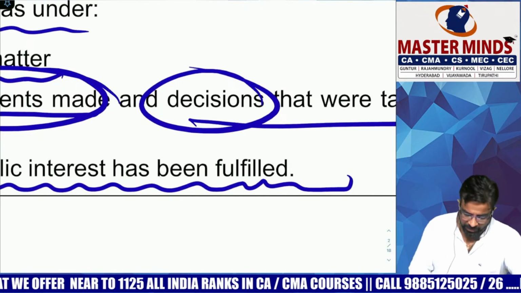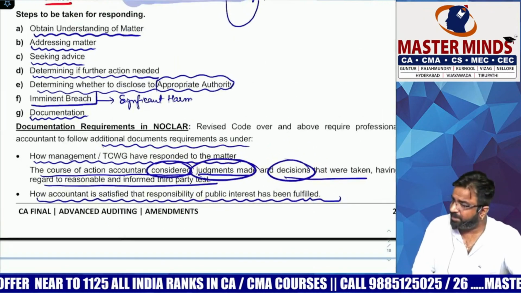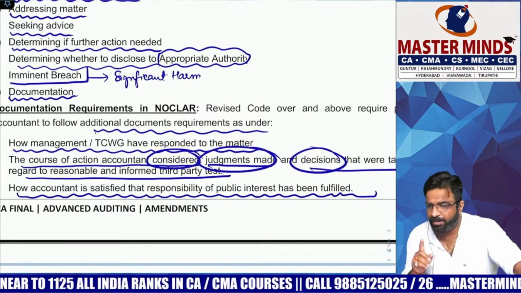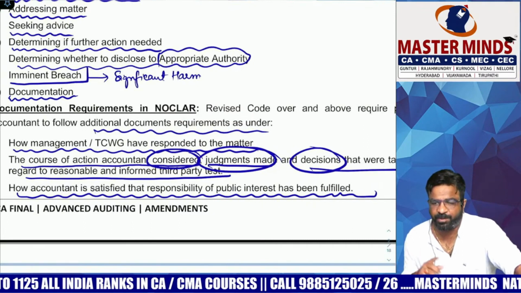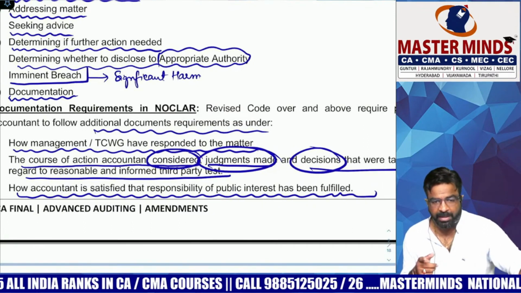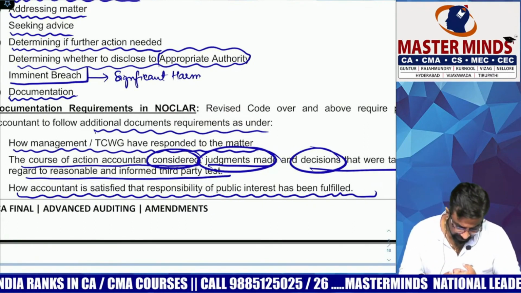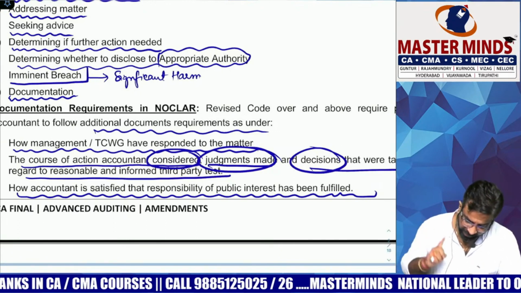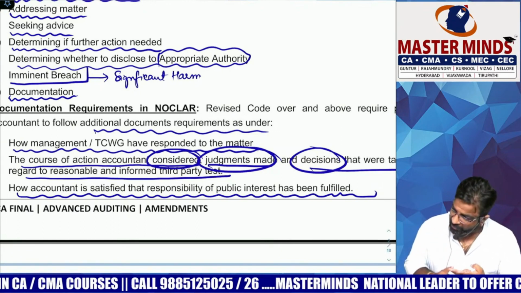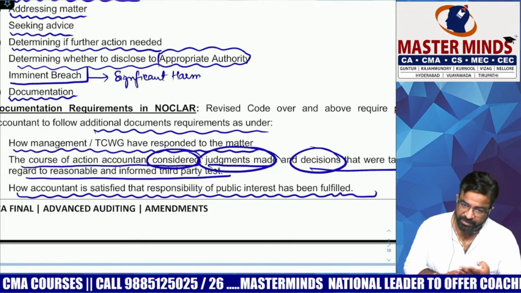Okay, so did you understand what are the 3 additional documentation you have to do? Point number 1, how the management responded when you told them, and whatever considerations you have made, whatever course of action you have taken, whatever judgments you made, and whatever decisions you have taken.